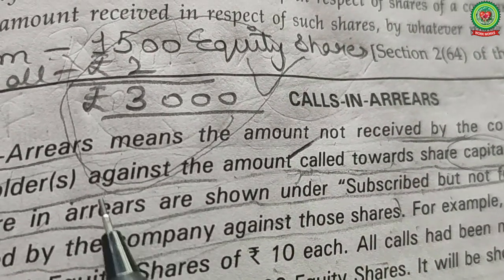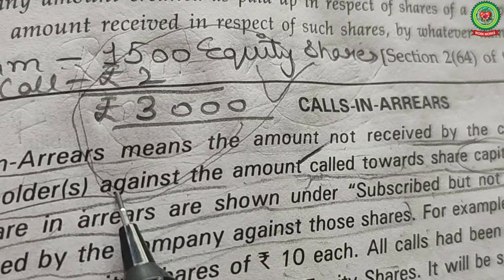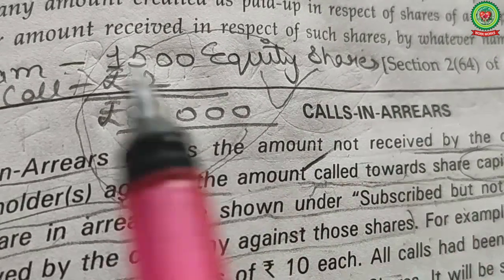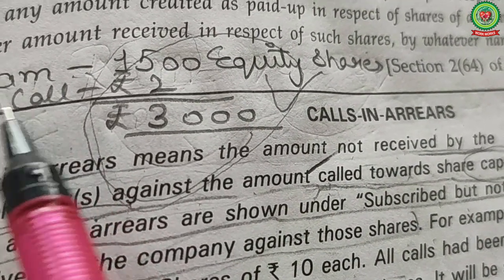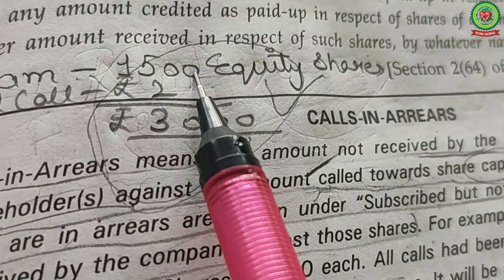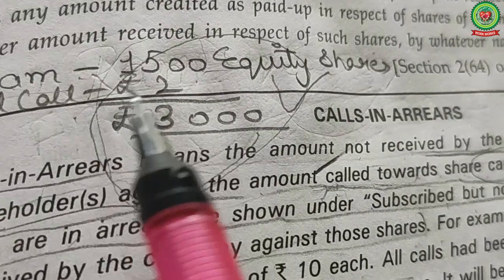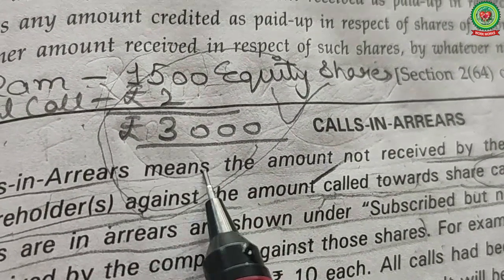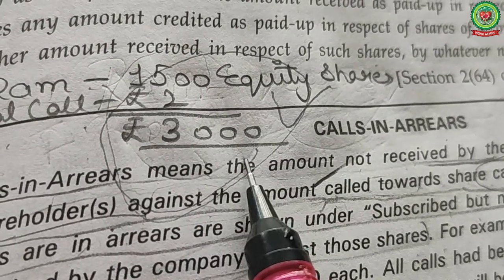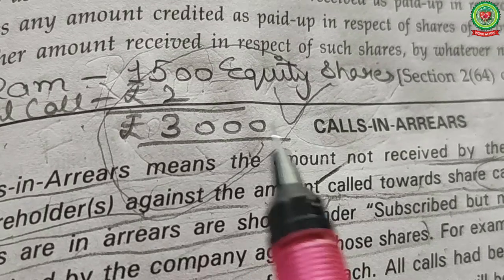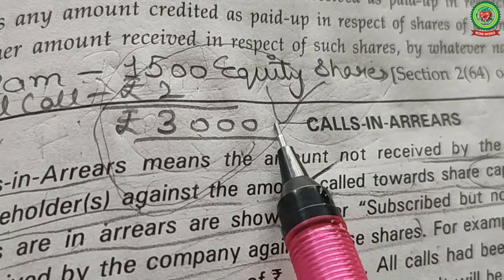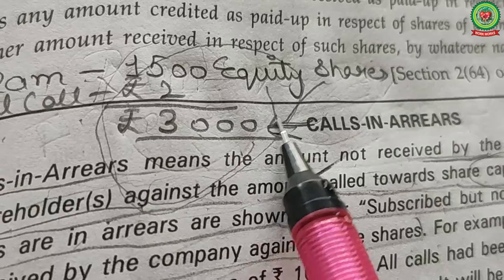If a shareholder failed to pay, the amount is considered as calls in arrears. For example, Ram is your shareholder holding 1500 equity shares and the final call called by the company is ₹2. So total amount 3000 is not received by the company from Ram. So it is considered as calls in arrears.